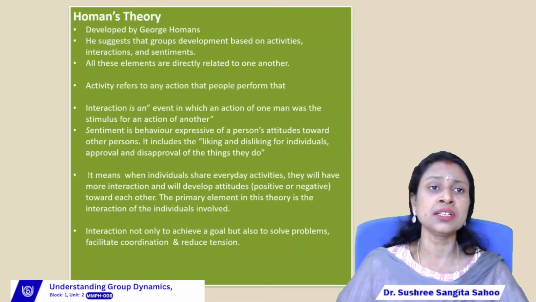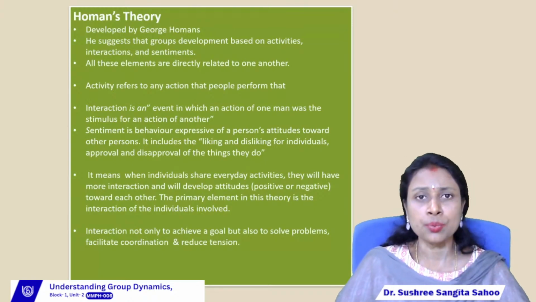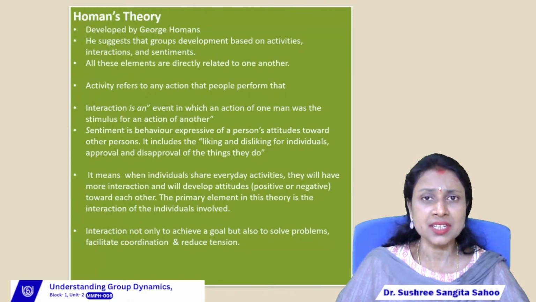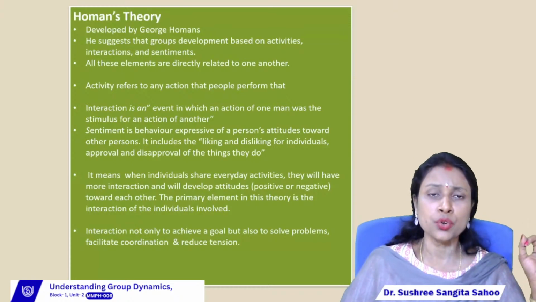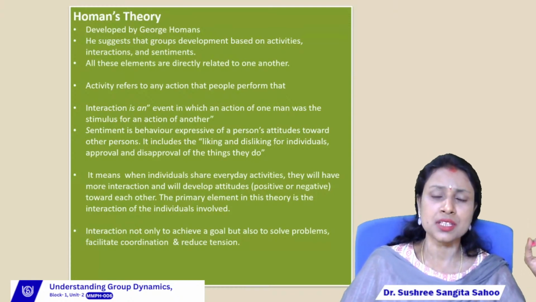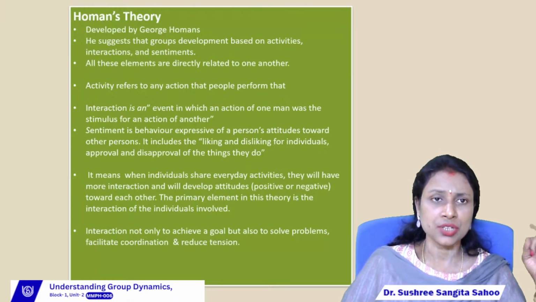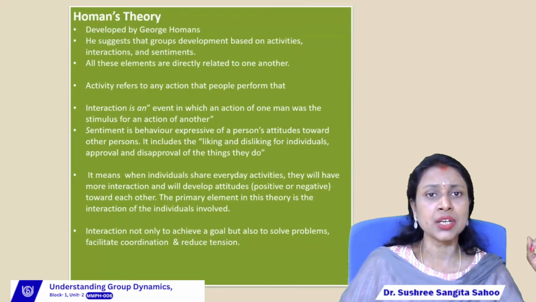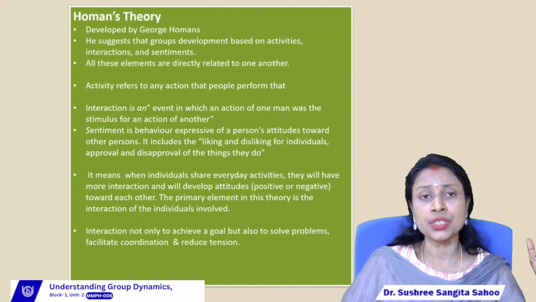Come to the second theory, that is Homans theory, right? So the Homans theory was developed by Homans. According to him, group development is based on activities, interaction, and sentiments. According to Homans, group development or group formation is based upon three important elements. First one is activities, second one is interaction, and third one is sentiments, right? All the elements are equally treated, and all the elements are directly related with one another.